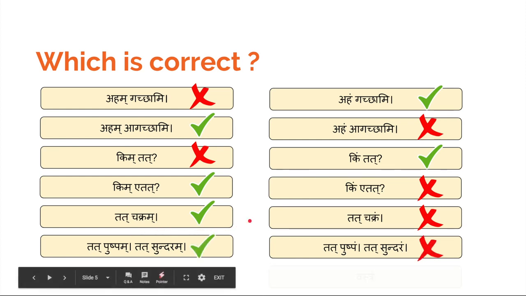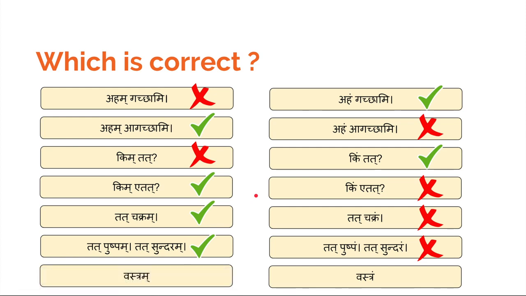And the last example is Vastram. So here Vastram is a word and Makara is at the end of the word and there are no other words before or after. Vastram is a single word. So whenever we specify a single word with Makarantam at the end, then the Makara will not change. It remains as it is.